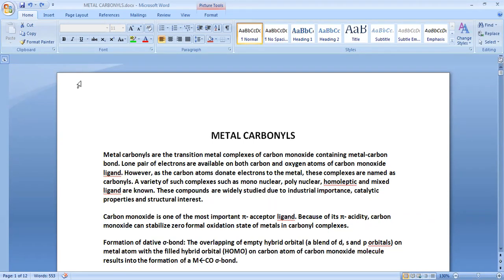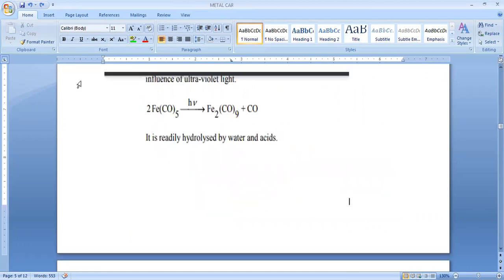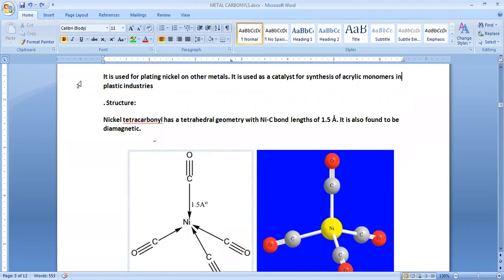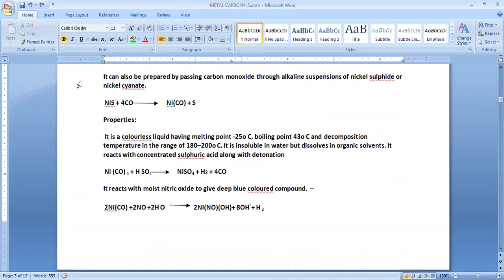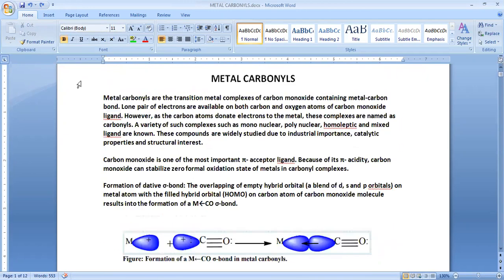Okay, so now, the metal carbonyls. The actual topic is metal carbonyls. That name implies what metal carbonyls are: compounds which consist of a metal along with a carbonyl group. Here carbonyl does not mean the carbonyl functional group.